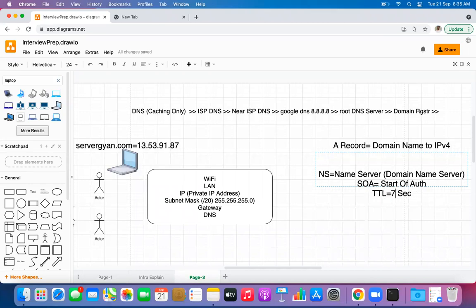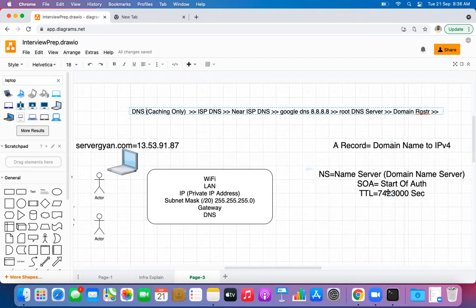I can keep 74320 seconds, somewhere around three days, for example, right? Maybe I do not want to change this information for 10 days. So keep this in mind guys, this TTL is kept in such a way that we are going to provide this information for the next 10 days. This DNS will keep on serving the information that the IP address of this website is this for this much time. Right, guys?